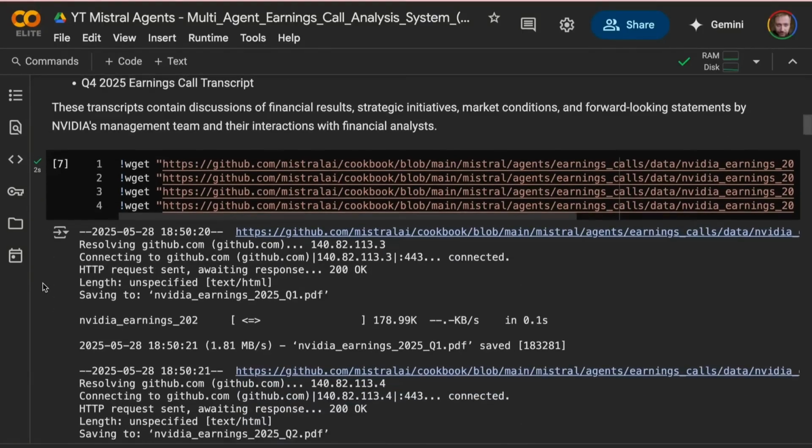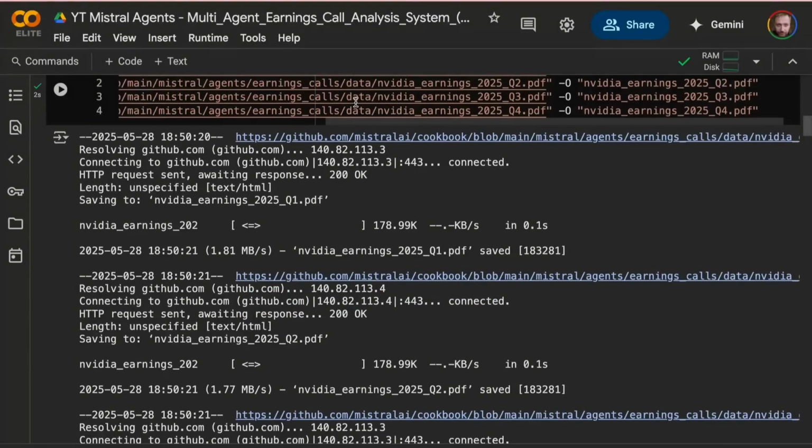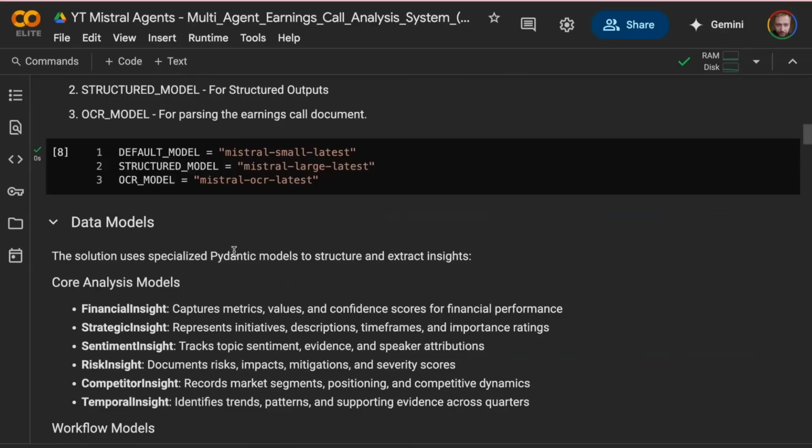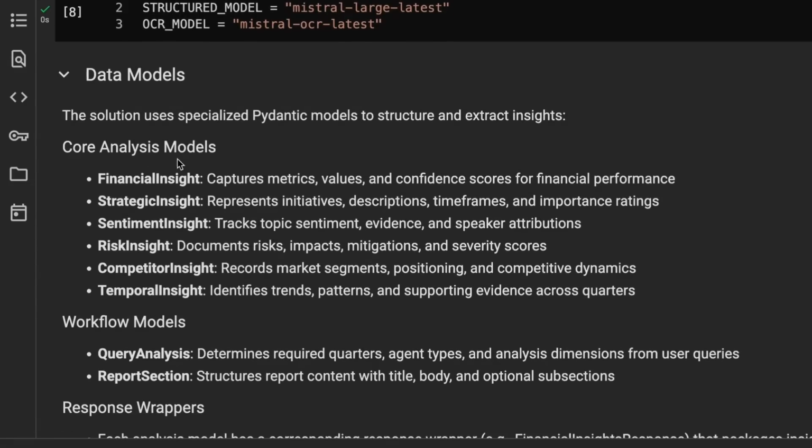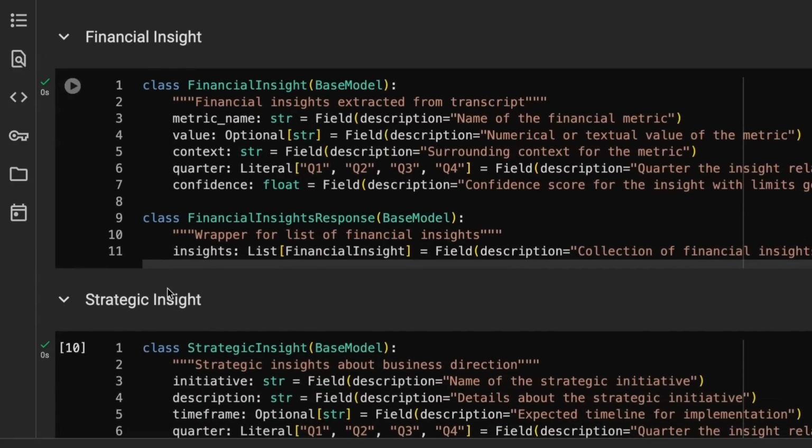So in this Colab, one of the key things you've got is actually just getting the PDF earnings calls and then being able to see how it actually processes this, and then how it has the sub-agents that do different elements of it. So whether one of them is an insight thing, one of them is a risk thing. This is interesting to see how they're doing it.